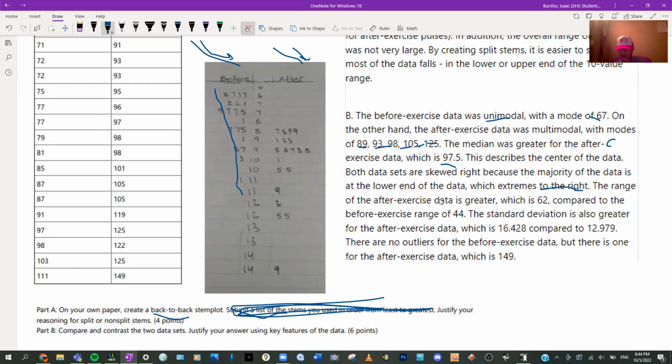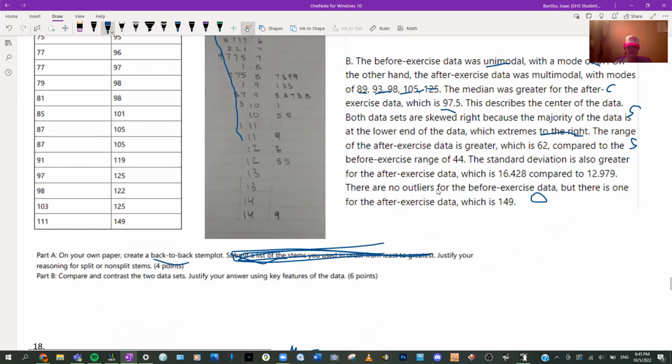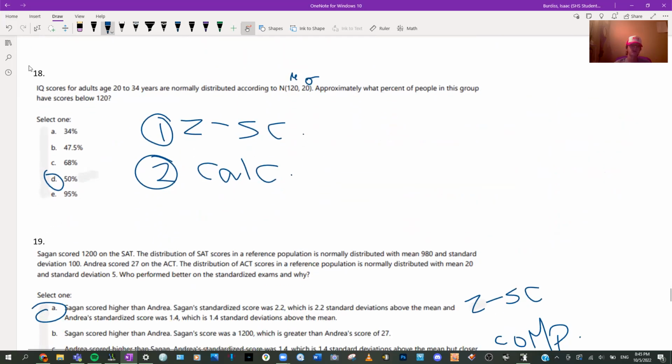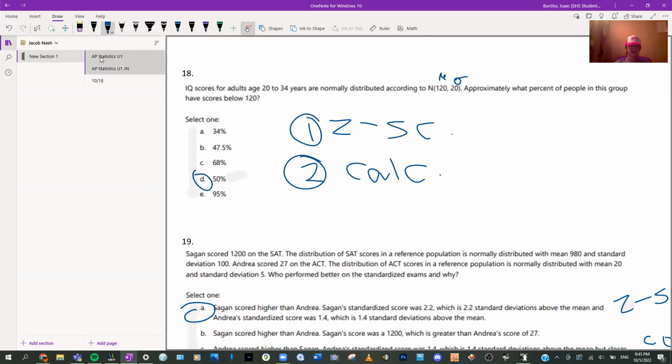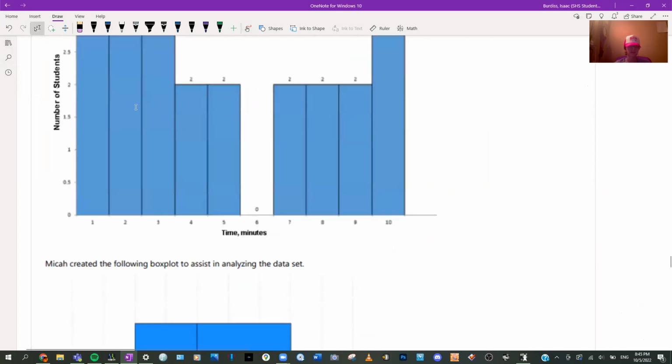The range of the after exercise data is greater, which is 62, compared to the before range. So this has to do with spread. That had to do with shape, what I just said before that. The standard deviation was also greater. There were no outliers, but there were for the other one. So there you go. You can see I used SOCS to do it. It wasn't necessarily in order, but I still did. All right, now we're going to go back to this where you don't see the answers.